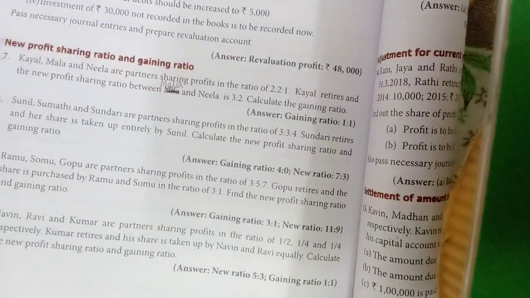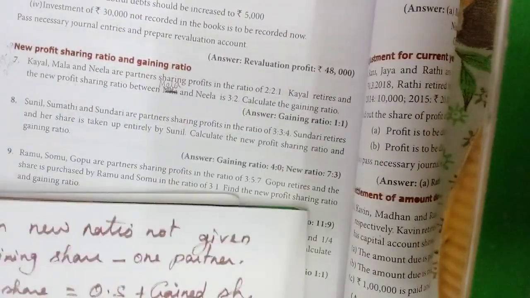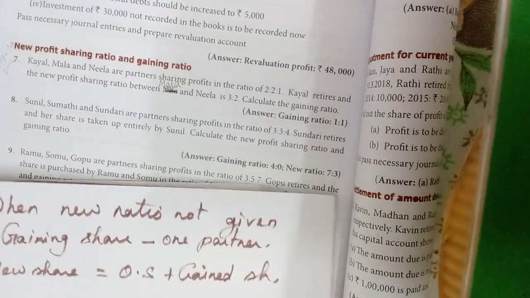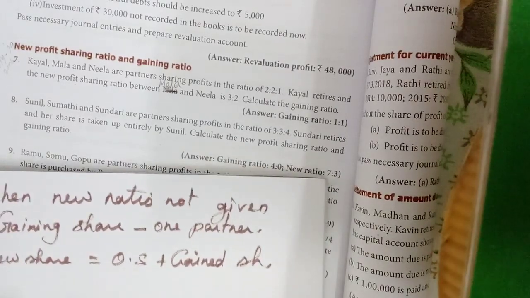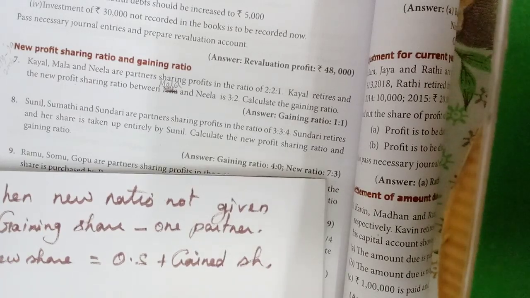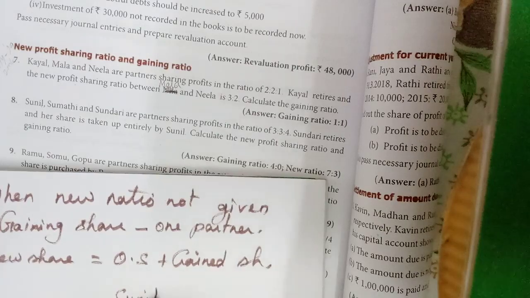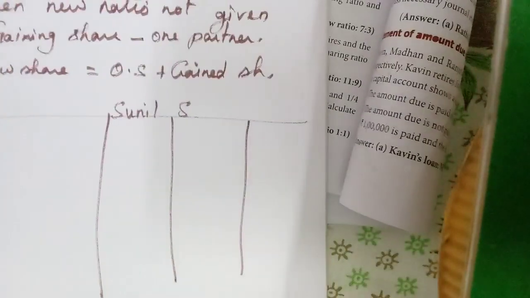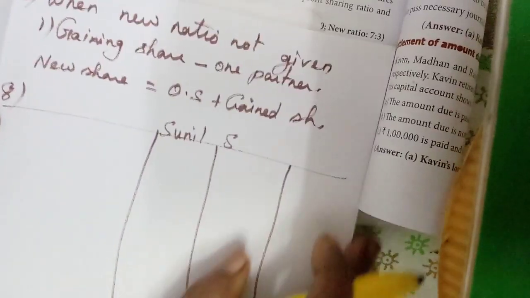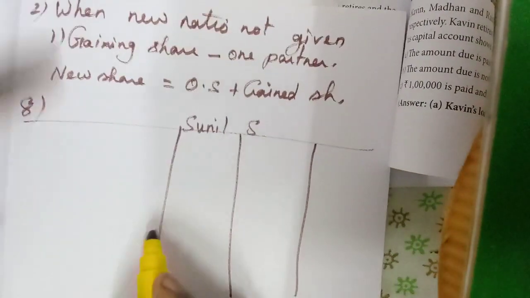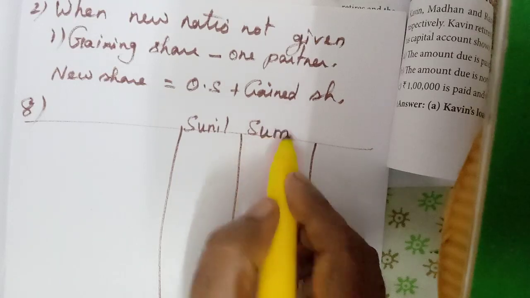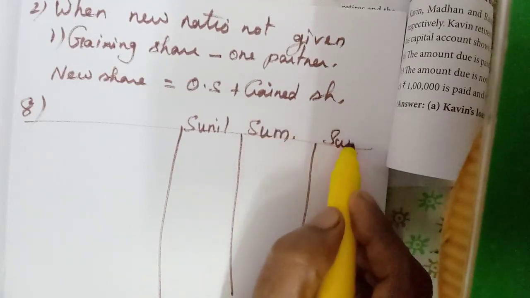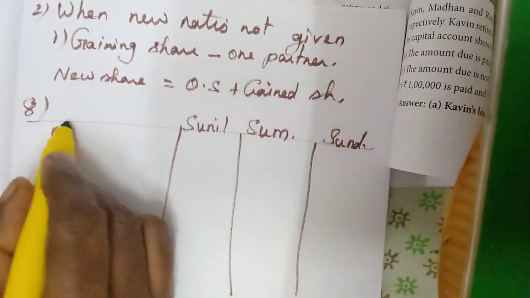First you write all the partners' names: Sunil, Sumati and Sundari, in 3 columns.